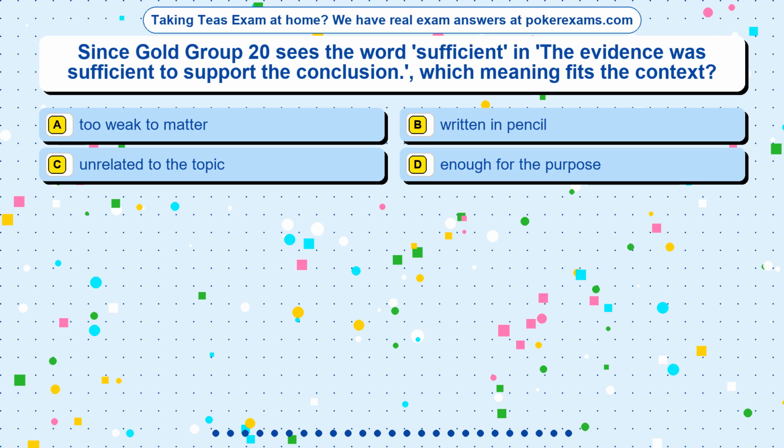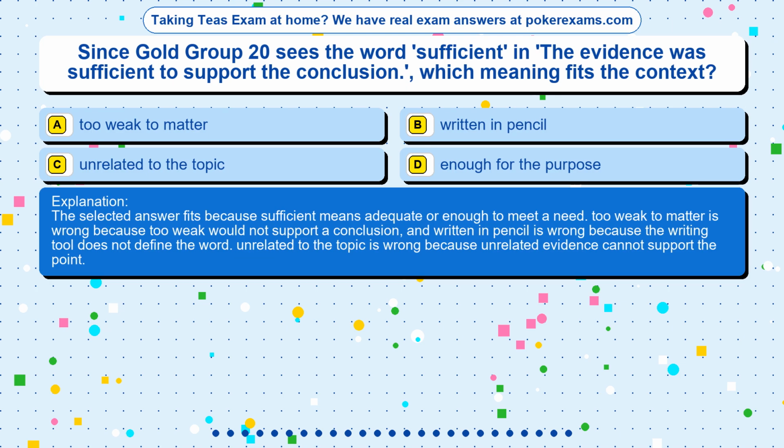The correct answer is option D. The selected answer fits because sufficient means adequate or enough to meet a need. Too weak to matter is wrong because too weak would not support a conclusion, and written in pencil is wrong because the writing tool does not define the word. Unrelated to the topic is wrong because unrelated evidence cannot support the point.